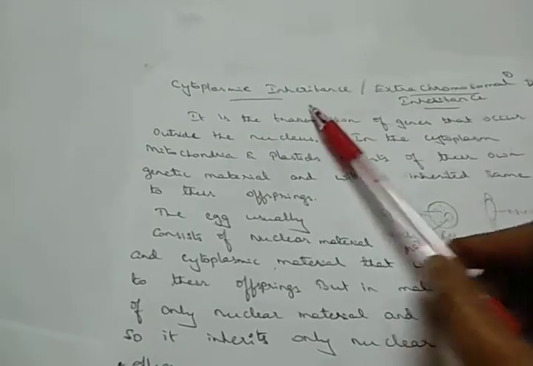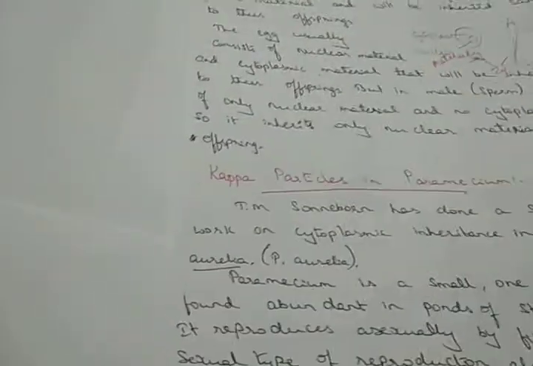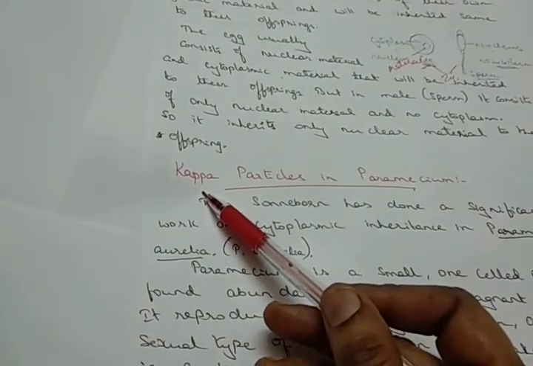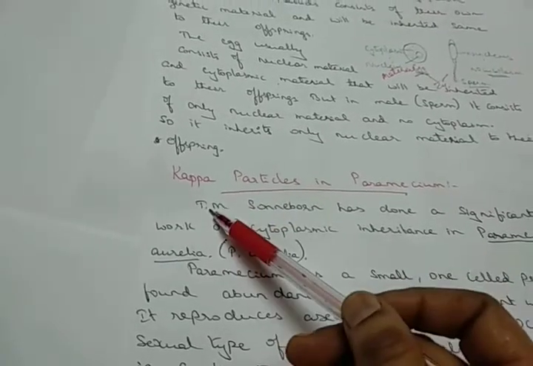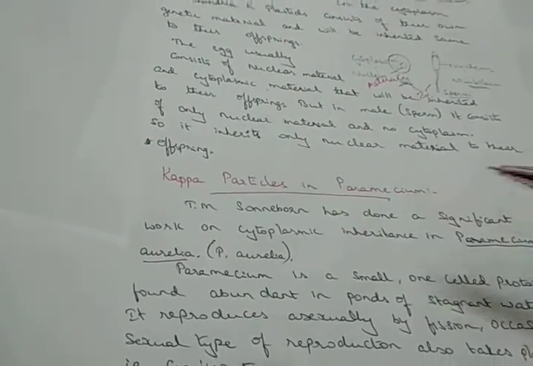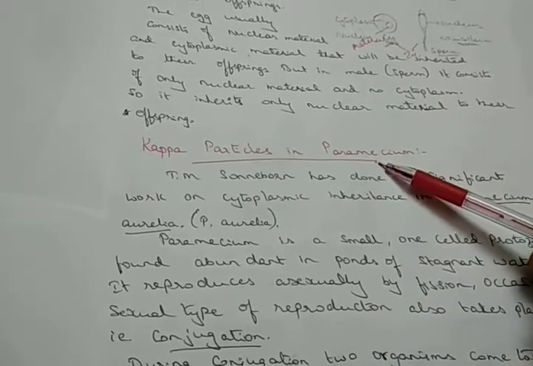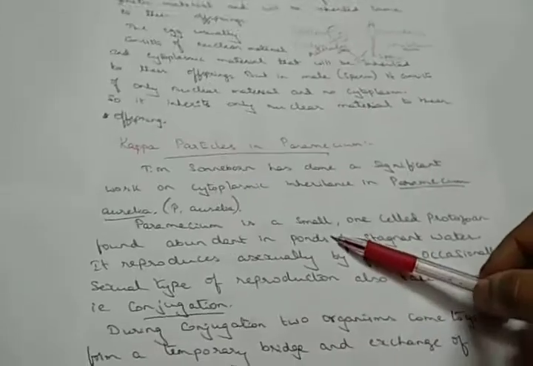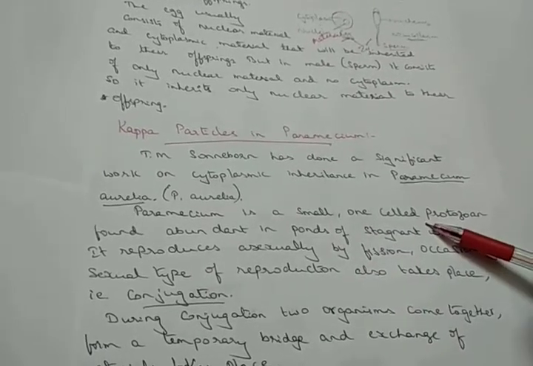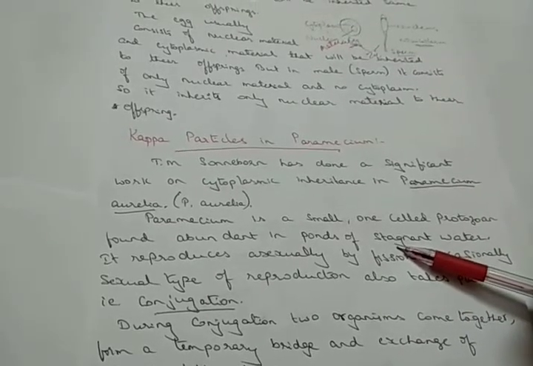How the inheritance pattern takes place, we are going to see now in Paramecium. Paramecium consists of kappa particles, which can be pronounced in different ways depending on your pronunciation. With the word Paramecium, let's go back to the protozoans and see a few characteristic features. Parameciums are microscopic organisms, small organisms with a single cell. They are one-celled protozoan organisms.